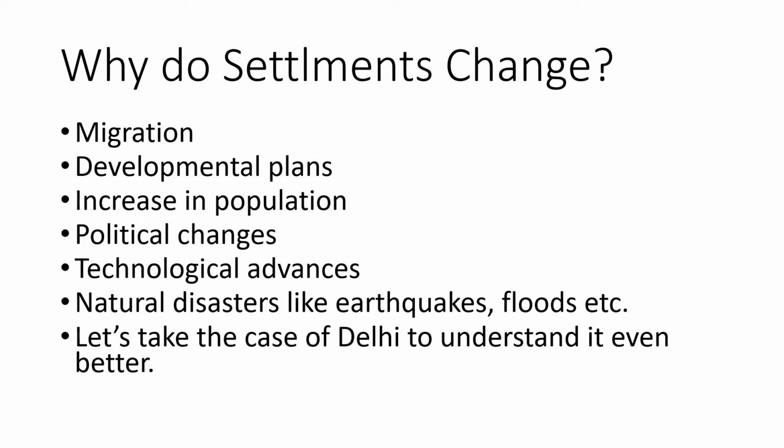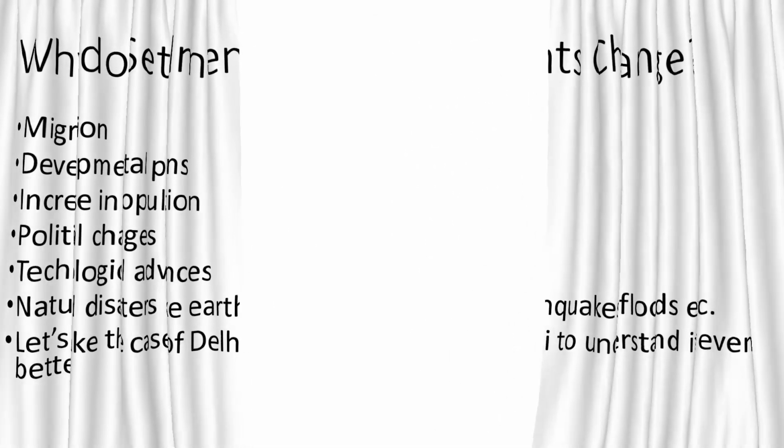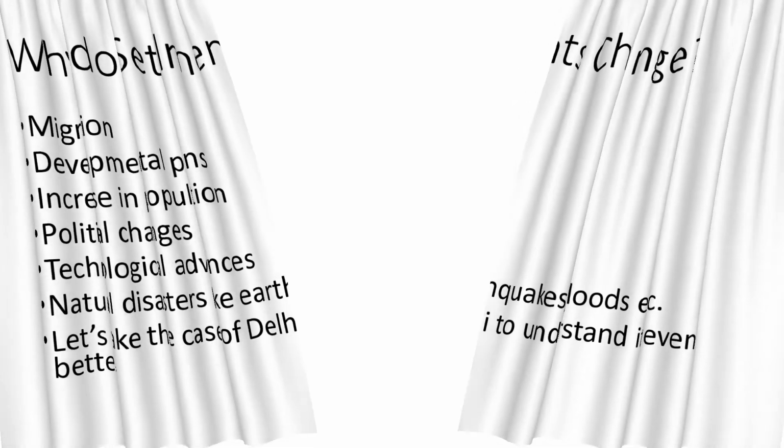So to understand this, let us take the case of New Delhi. Here we'll be talking about the city of Delhi, and we'll try to see how the settlements change.